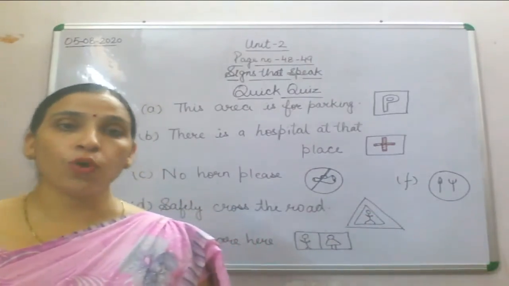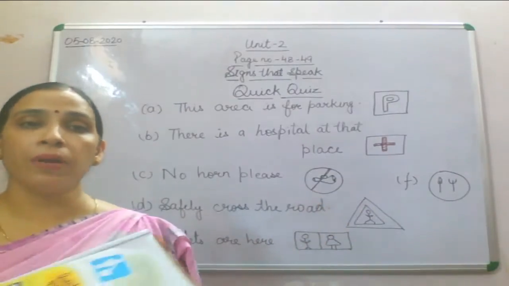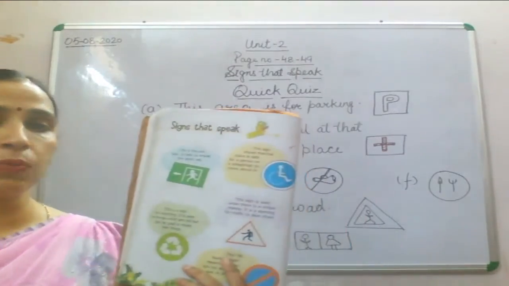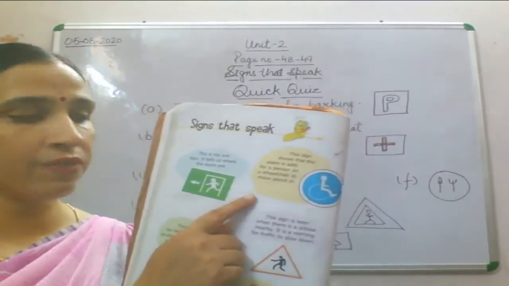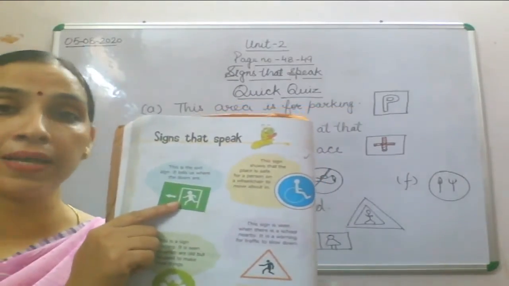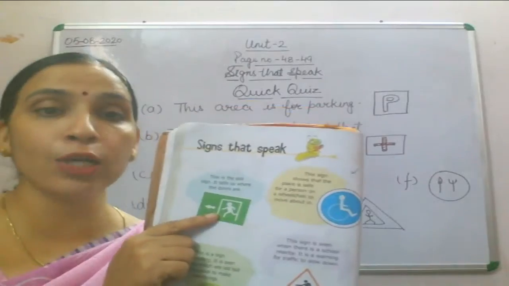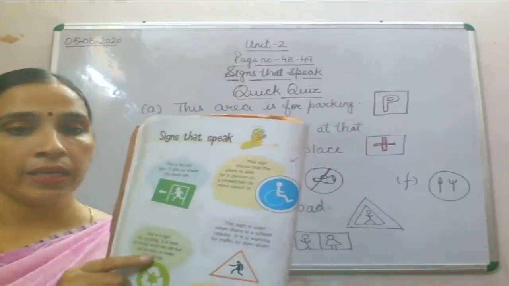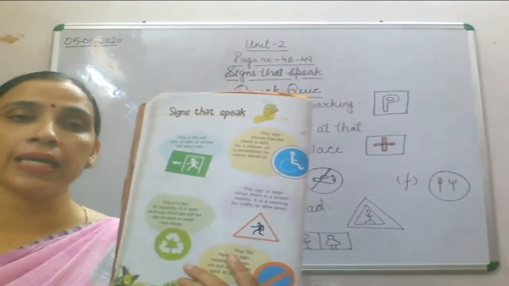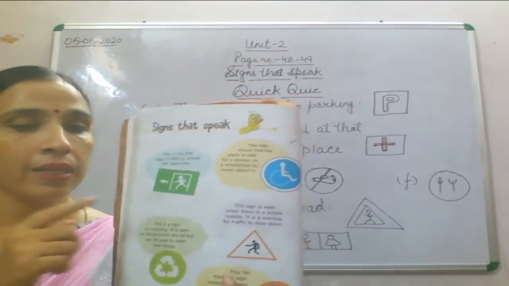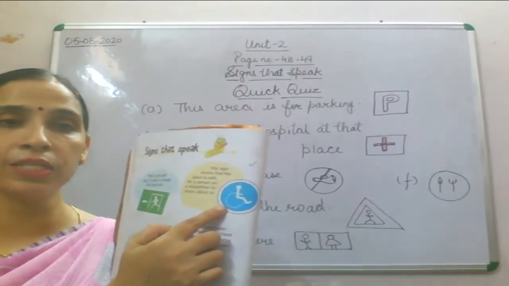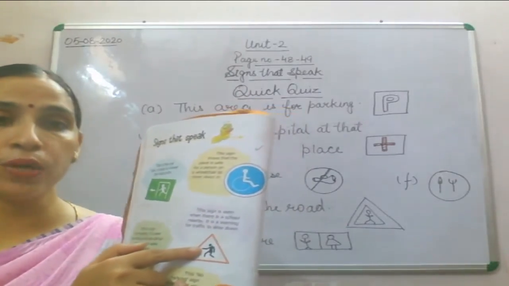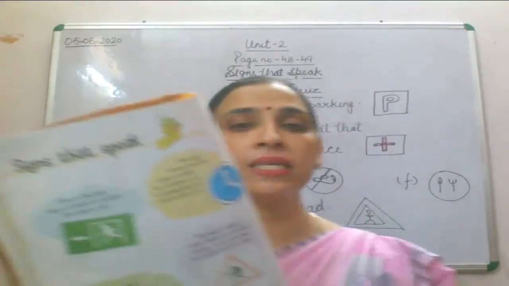Now let us revise what signs we have done from our book. We will start with this page. You can see this first sign is a sign of exit, that means doors are here, and you can exit through this point. Next is recycle, means you can recycle it and use it again and again. Then a person who is sitting on a wheelchair, this particular place is for them. Then walk slowly because there might be some school in this area.